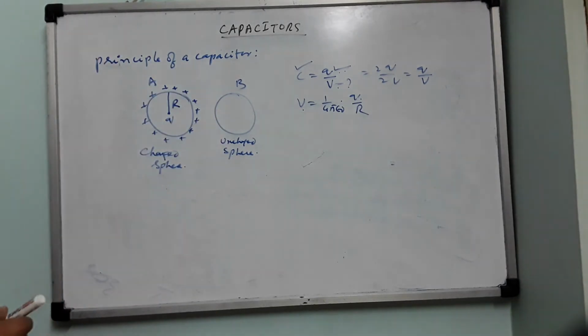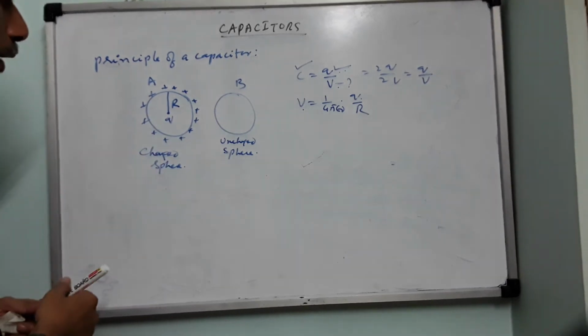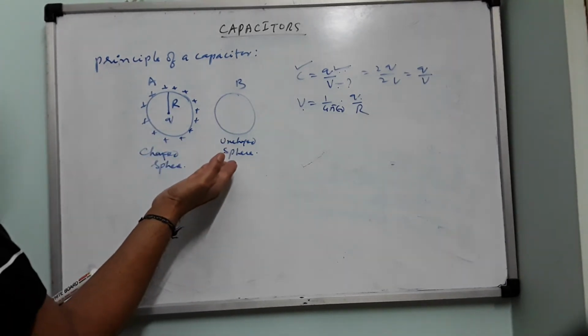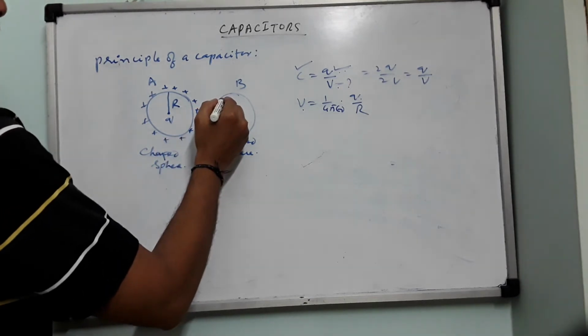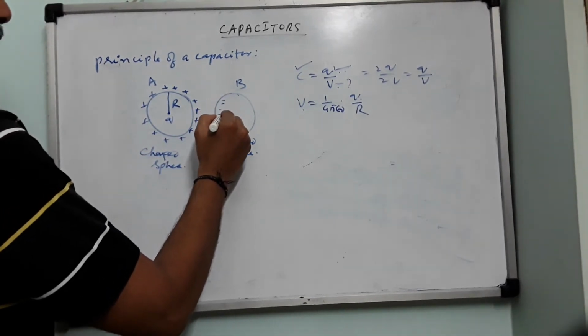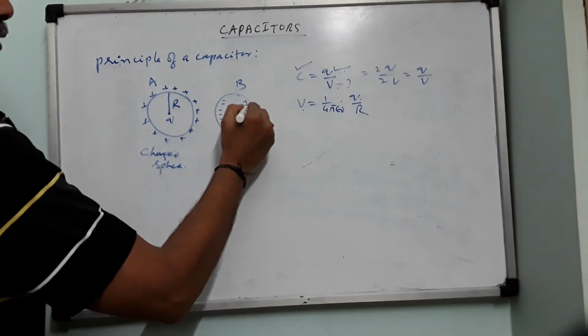We are not showing it now. Now when you bring B near to A, what will happen? It is a metal sphere. So the negative charges will show up on the front face, because A will pull them here, and positive charges will go to the back side.